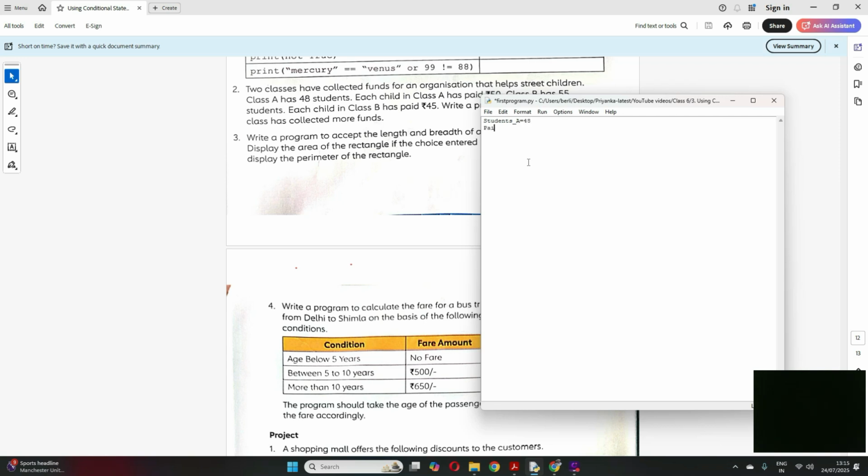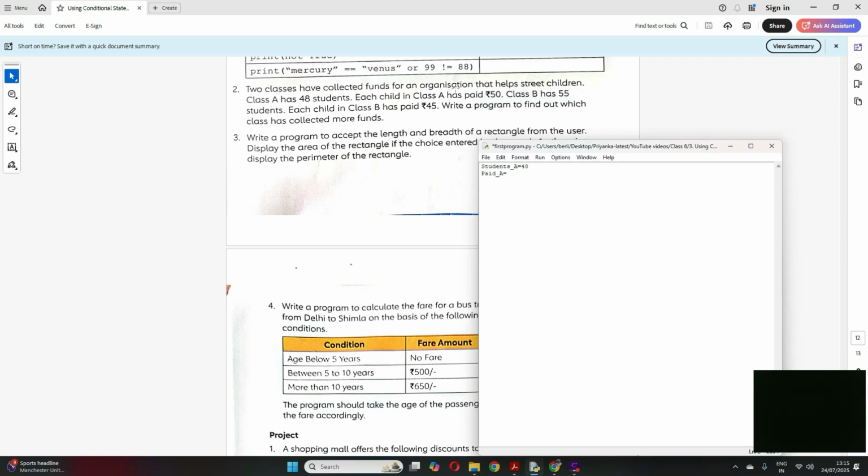And paid underscore A. So per student is paying 50 rupees in section A, right? Similarly, let me take students underscore B for section B. The total students is 55, and paid per student is 45, right?